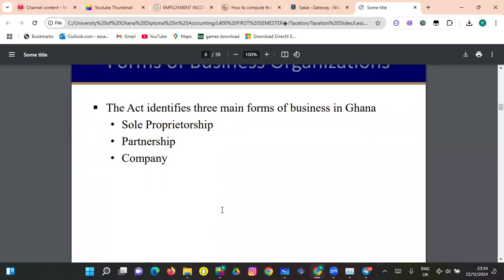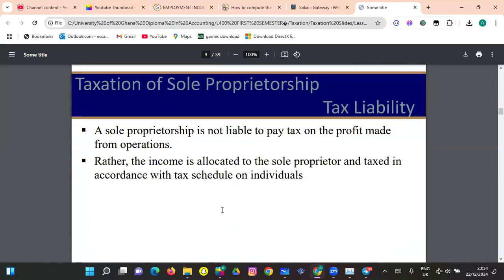These are basically the forms of business that are recognized in Ghana: sole proprietorship, partnership, and a company. A sole proprietorship is not liable to pay taxes on profits made from operations. As a sole proprietor, you are not required to pay taxes on the profit that you've made. Rather, your income is allocated to the sole proprietor and then taxed in accordance with the tax schedules of individuals.